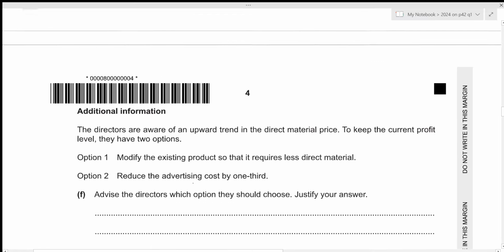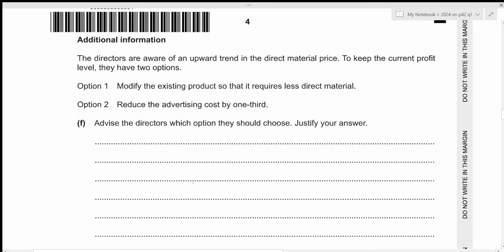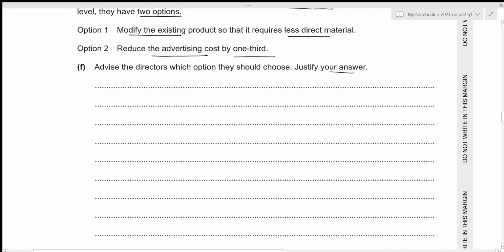Let's move towards the next one. We have been given some additional information. The directors are aware of an upward trend in the direct material price. To keep the current profit level, they have two options. Option 1 is to modify the existing product so that it requires less direct material. Option 2 is to reduce the advertising cost by 1/3. We need to advise the directors which option they should choose by justifying our answer. This is a 7 mark question.